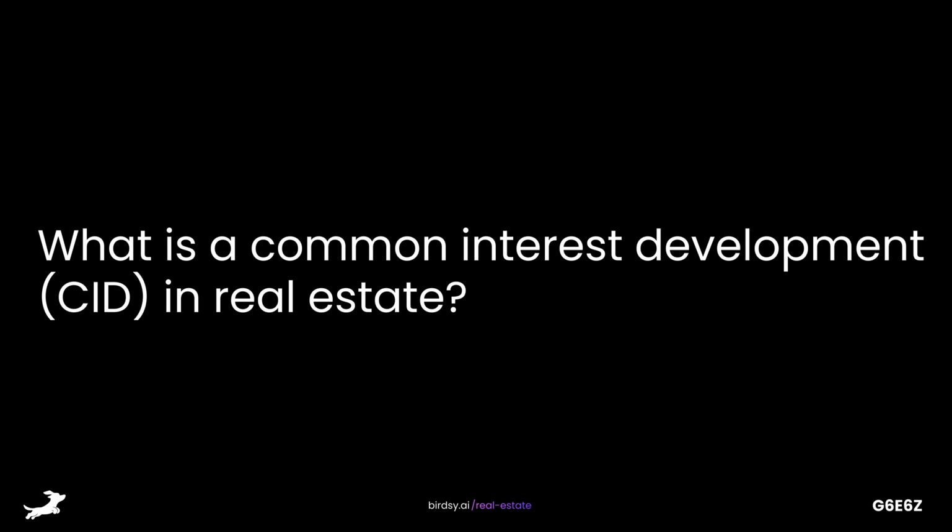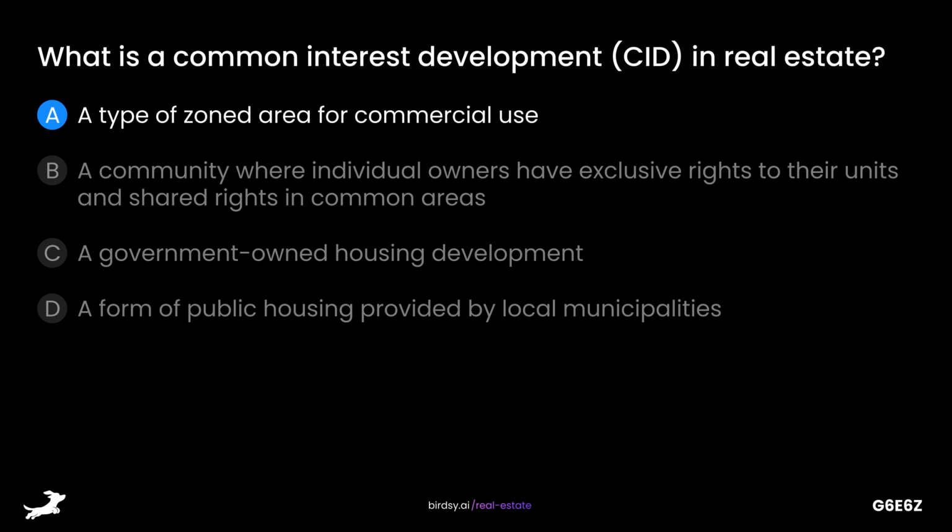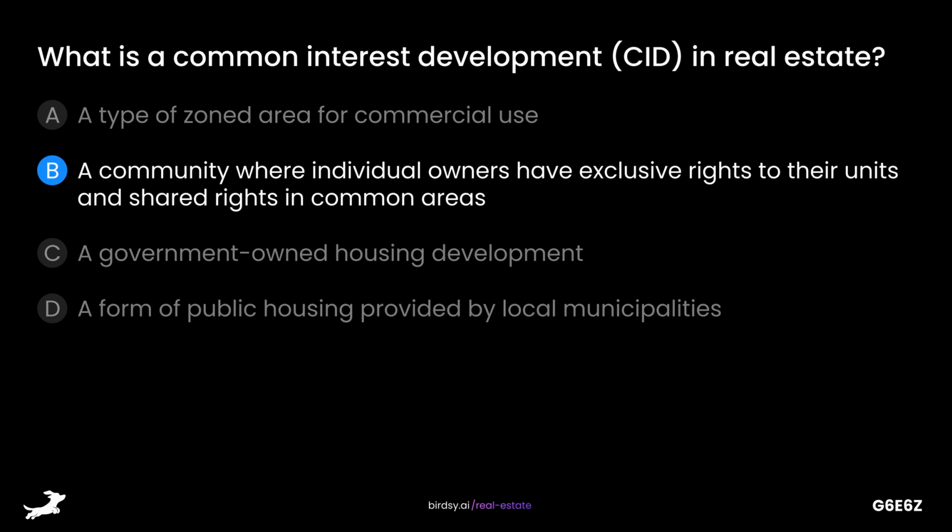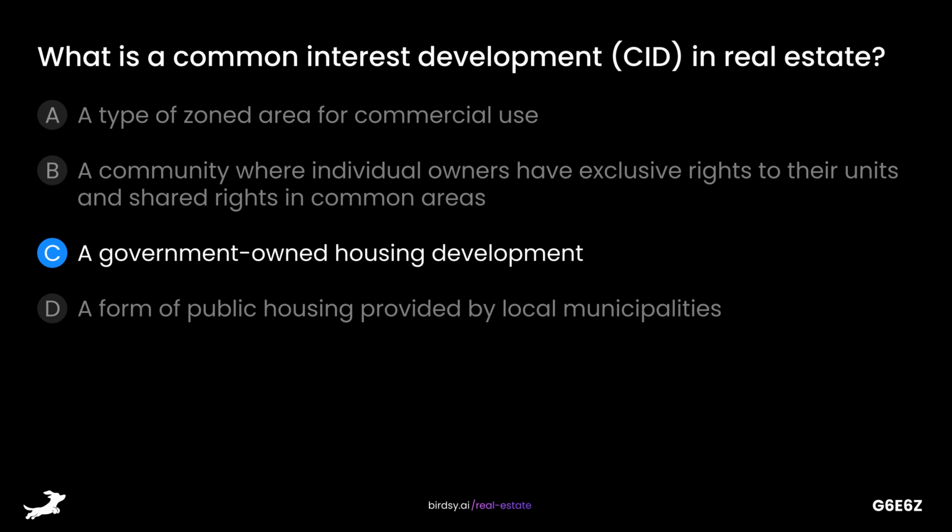What is a common interest development in real estate? Is it A, a type of zoned area for commercial use, B, a community where individual owners have exclusive rights to their units and shared rights in common areas, C, a government-owned housing development, or D, a form of public housing provided by local municipalities?